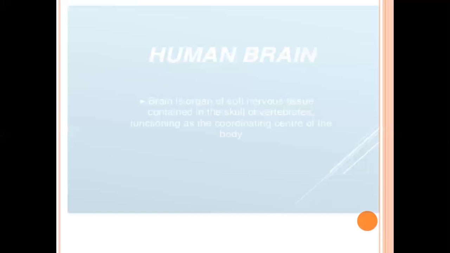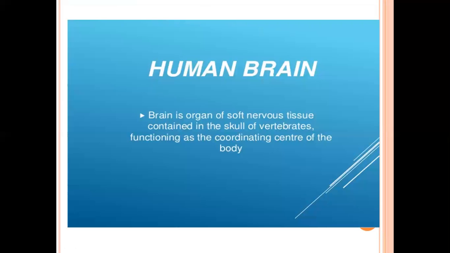What is a brain, a human brain? Brain is the control center of our body. It means all the activities of our body are controlled by the brain. So you can say brain is the control center of our body, and you can define it. Brain is an organ of soft nervous tissue contained in the skull of vertebrates, functioning as the coordinating center of the body. Is it clear?